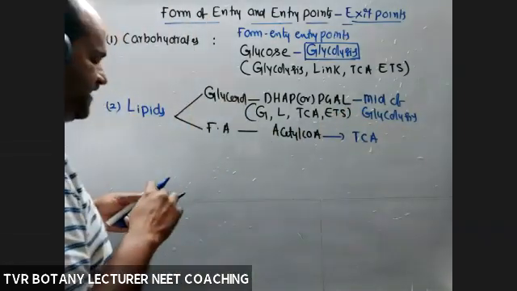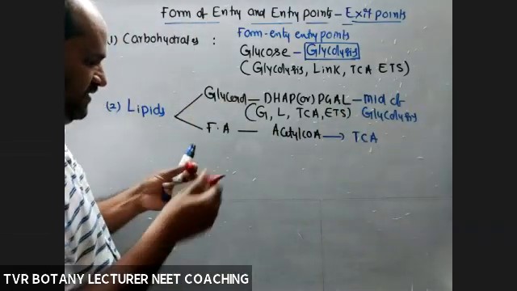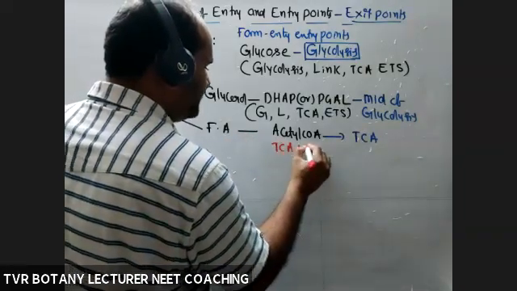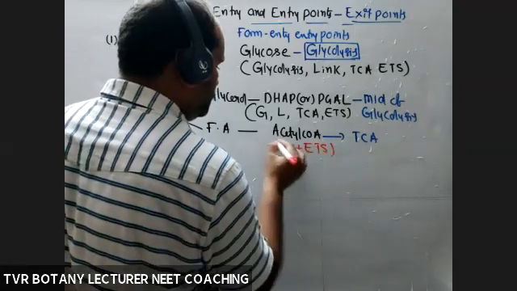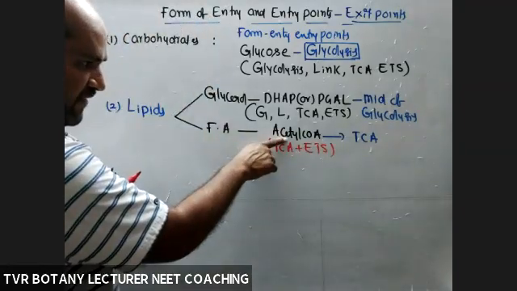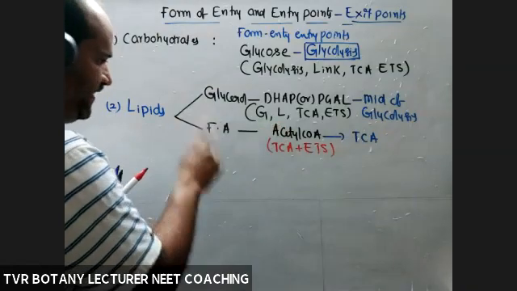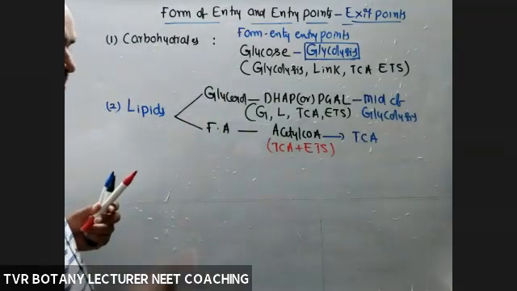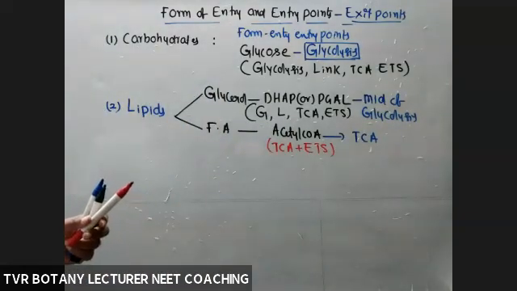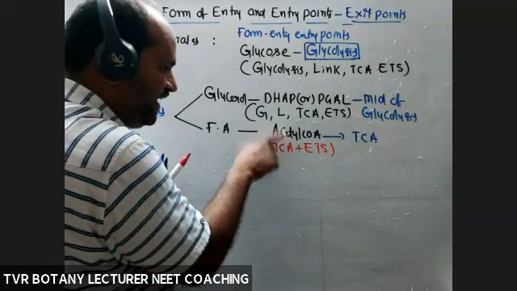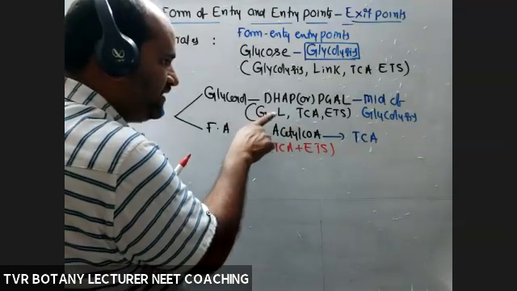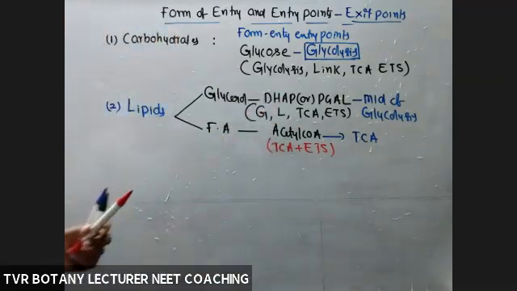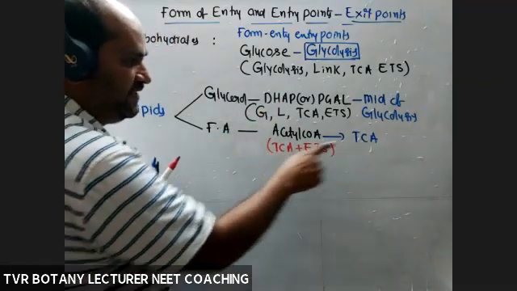But for acetyl coenzyme A, TCA plus ETS is enough. So if it is in the form of acetyl coenzyme A, that lipid is bypassing glycolysis and link reaction. Definitely they will ask you. The reason is that it is entering into the TCA cycle, so the entry point is the TCA cycle.